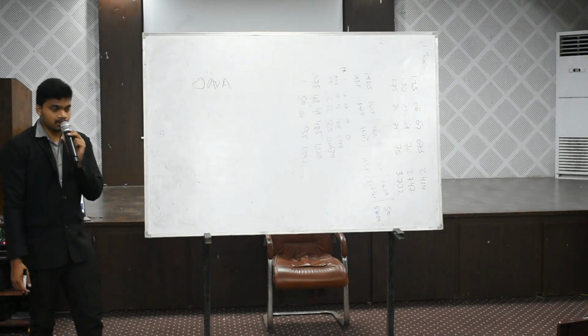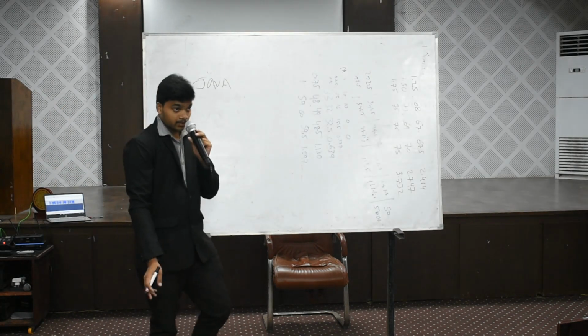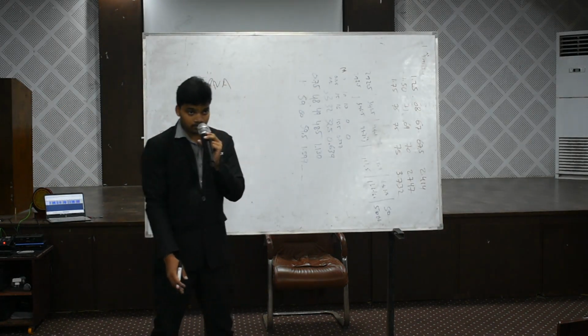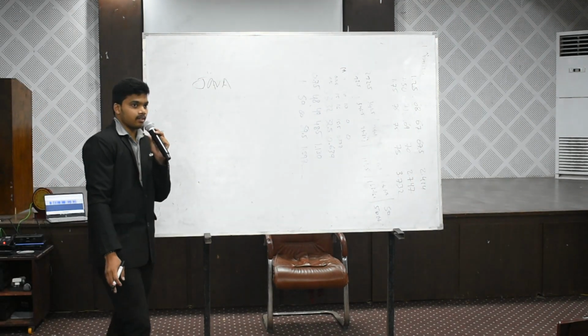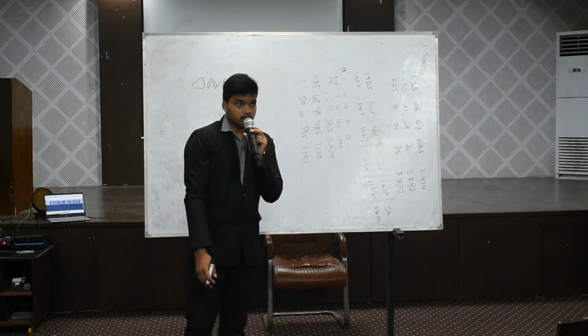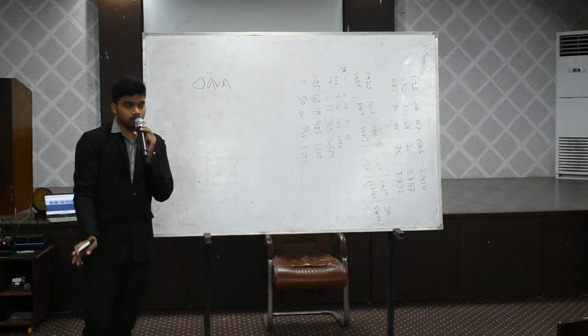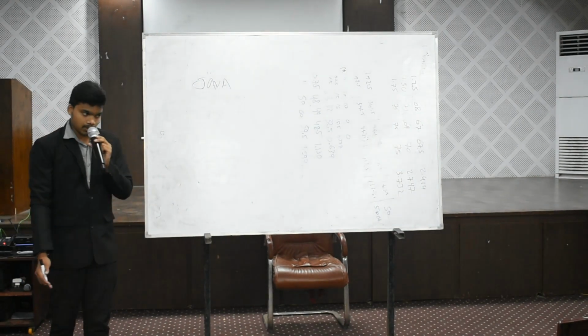They thought this coffee was one of the main reasons for developing this language. At that time, Oak was already a company, so they renamed Oak as Java.